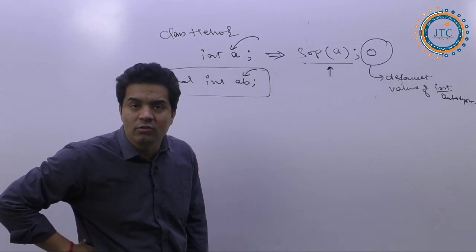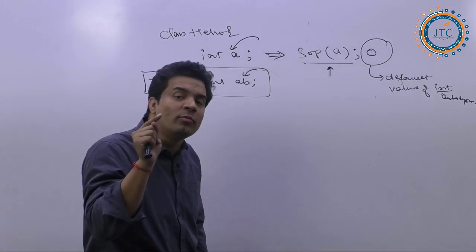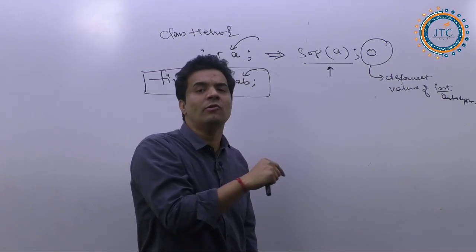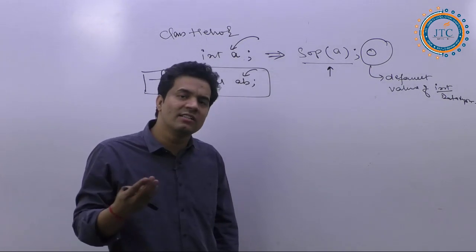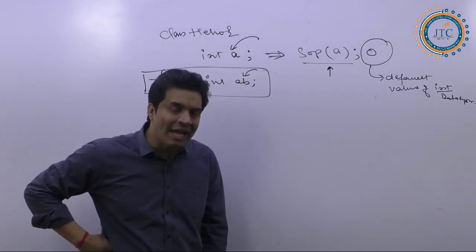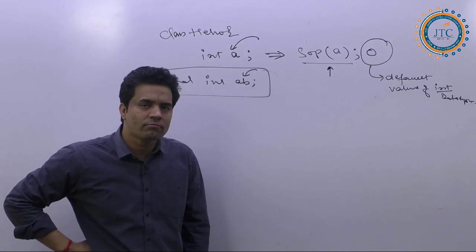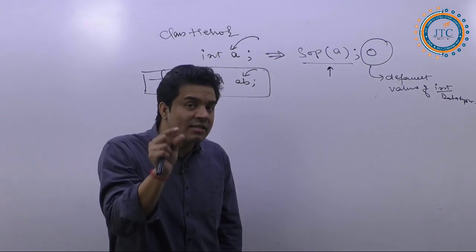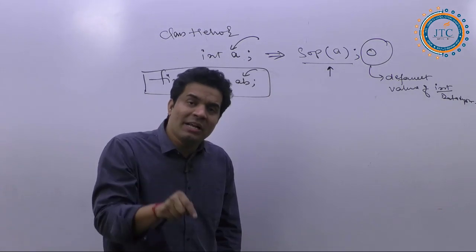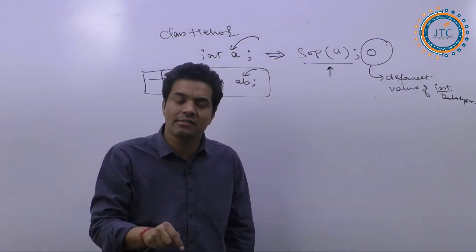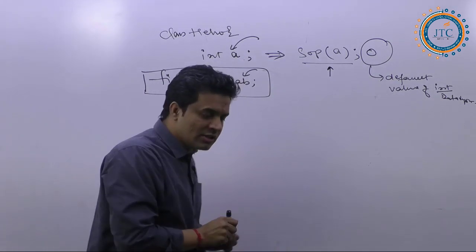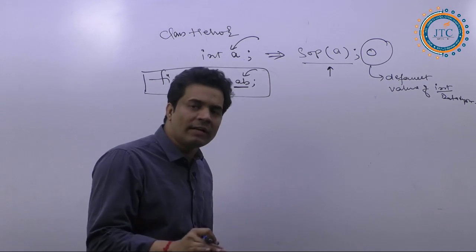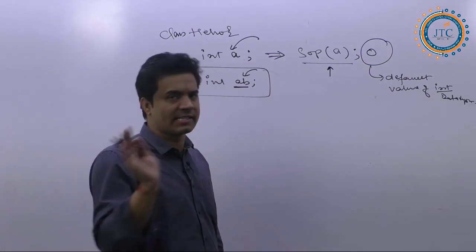Because the JVM will not automatically assign it. What is the reason the JVM is not going to assign the value automatically? The reason is that the developer has decided that the variable whatever I am writing here is going to be a constant.